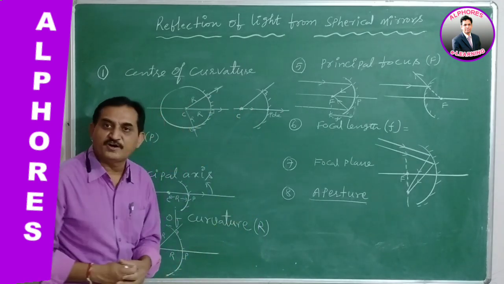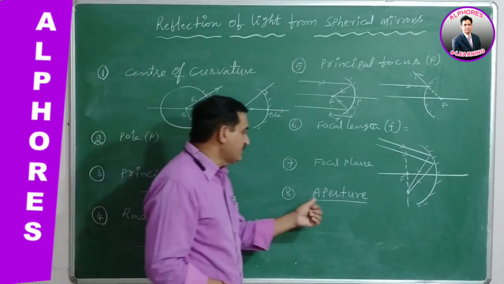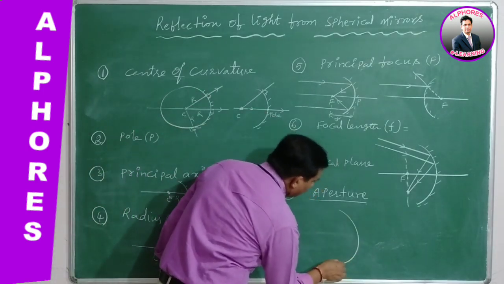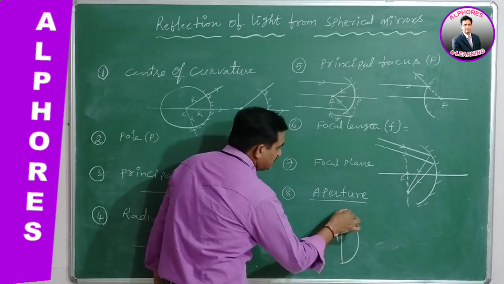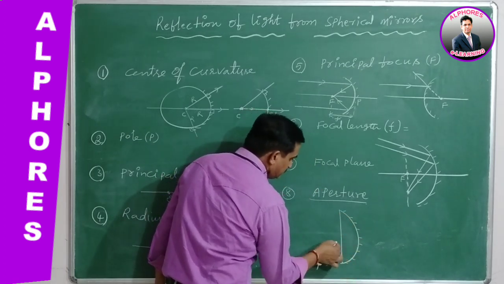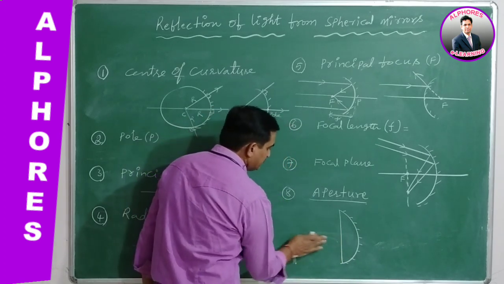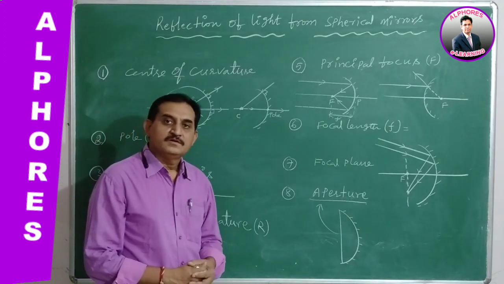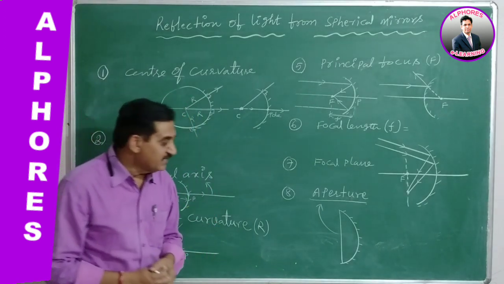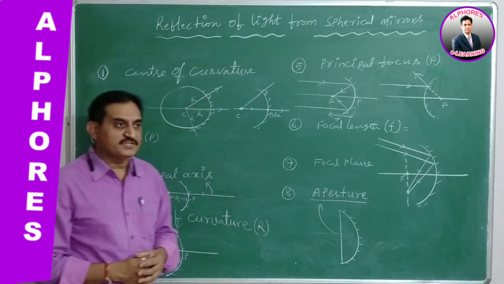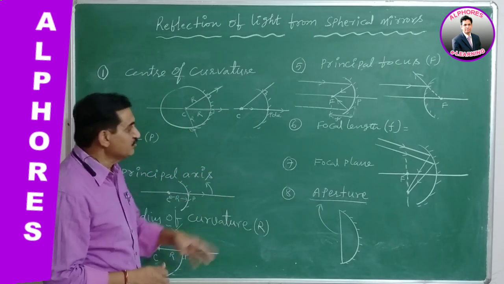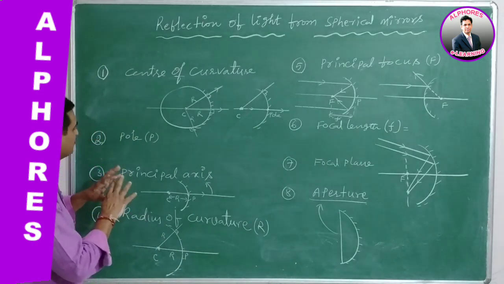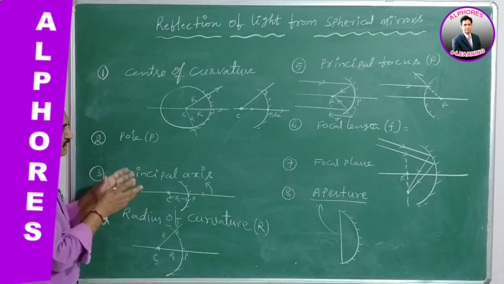Next, go for another one, aperture. Last one, aperture. So what is the meaning of aperture? It is the diameter of the circular outline of the spherical mirror. This is a spherical mirror, so this diameter is said to be the aperture. These terms are often used while solving problems, and we should know the meaning of each and every point which is given in this part.